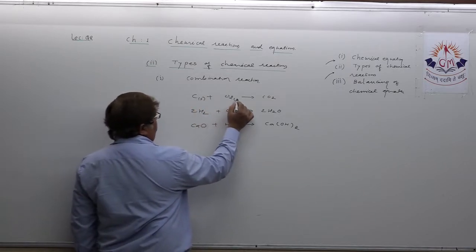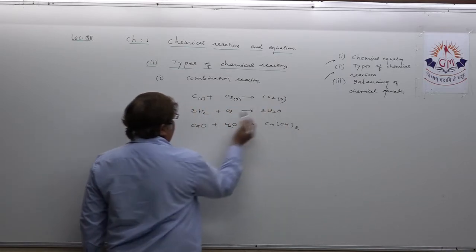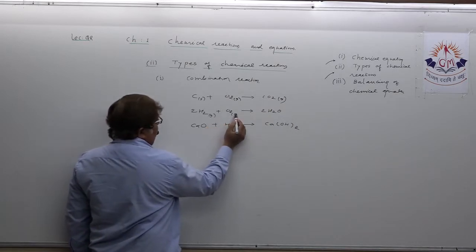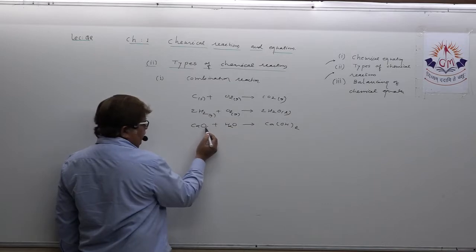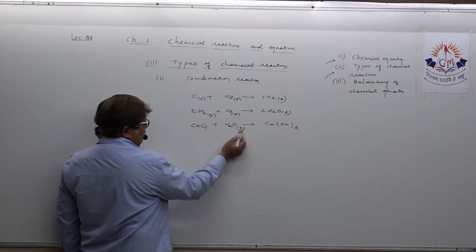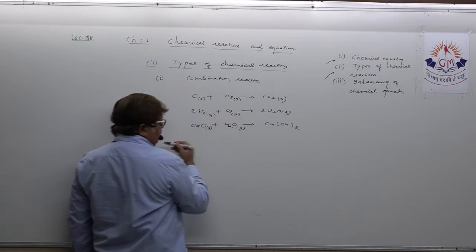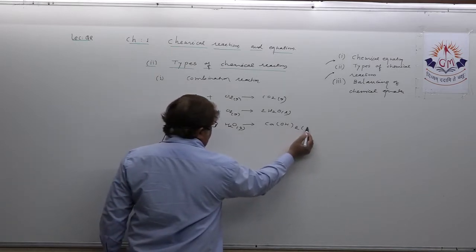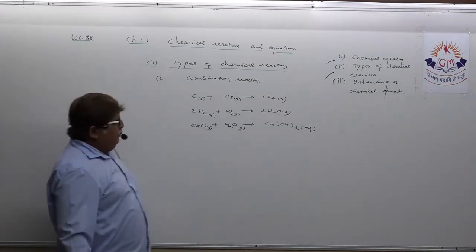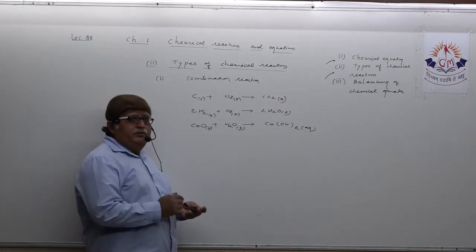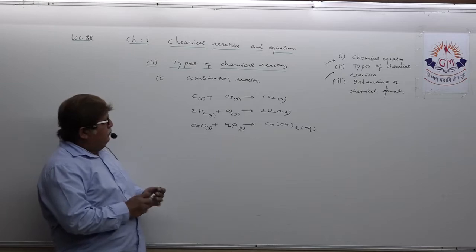See, this is solid, this is gaseous, this is gaseous, this is gaseous, this is liquid. Understand? Calcium oxide is solid, and Ca(OH)2 is again an aqueous mixture. Try to understand what happens in a combination reaction.